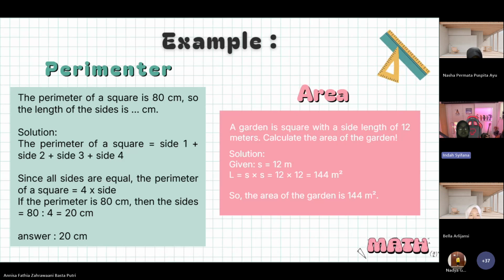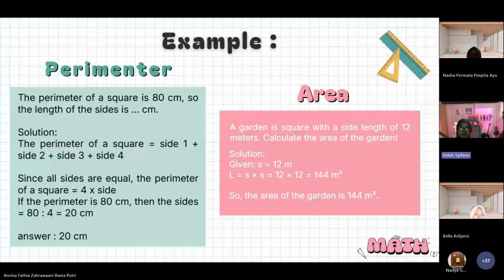Since all sides are equal, the perimeter of a square equals 4 multiplied by side. If the perimeter is 18 centimeters, then the side equals 18 divided by 4 equals 4.5 centimeters.